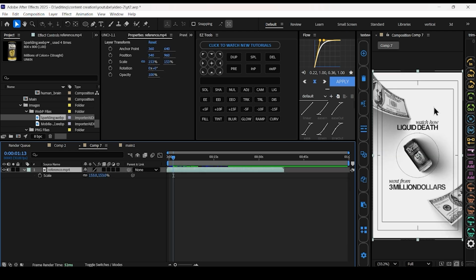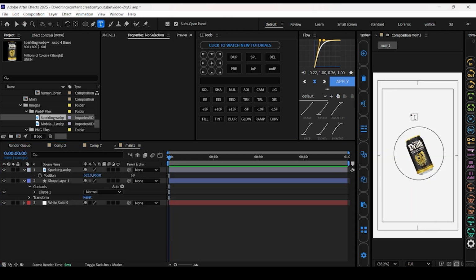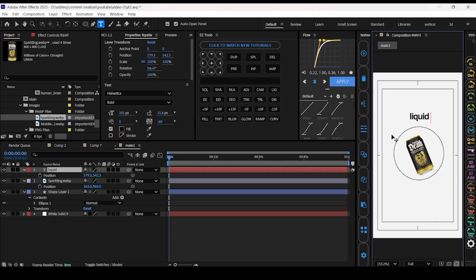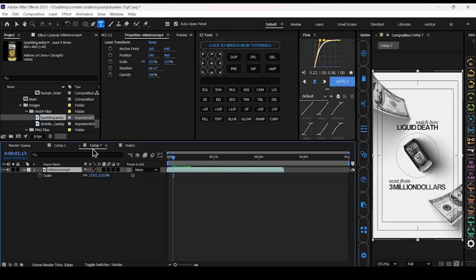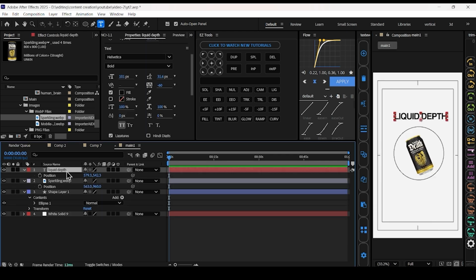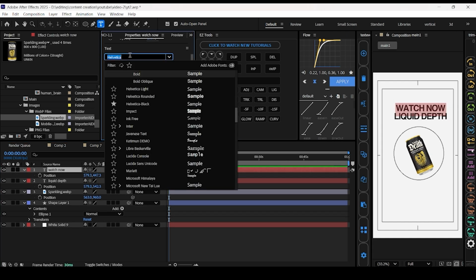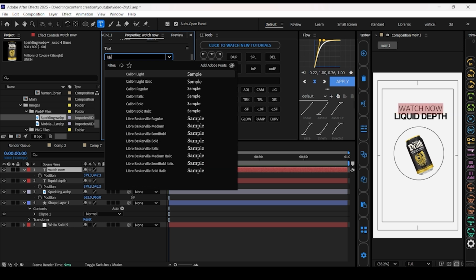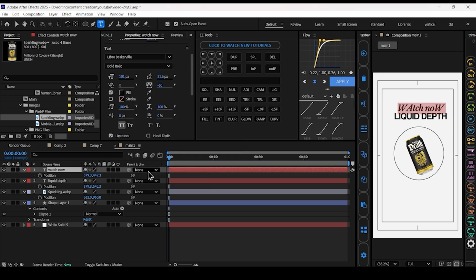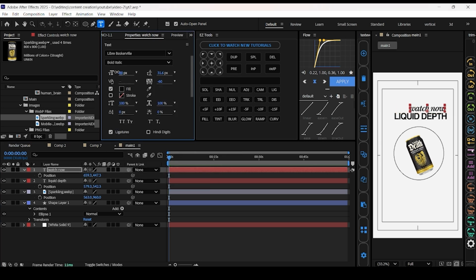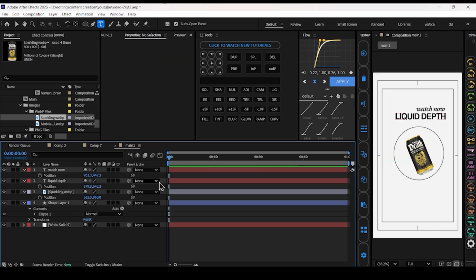Now we have to add this text. Select text, type. Make it capital. Then add a support text. Watch now. Duplicate this layer and change the position, change the font, decrease the size of this text, and again add this text.